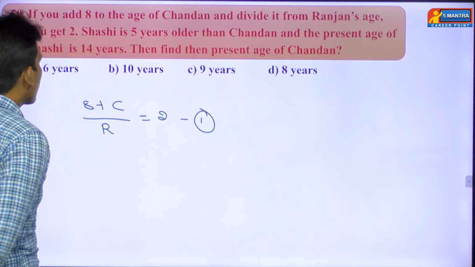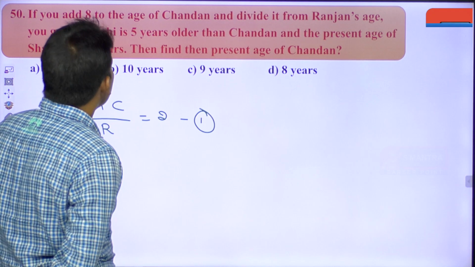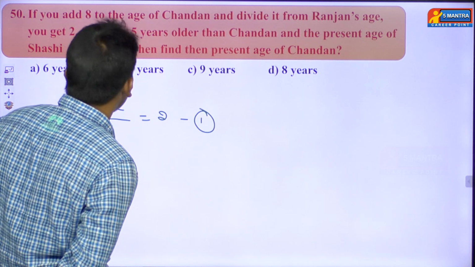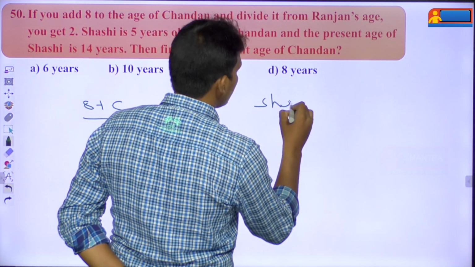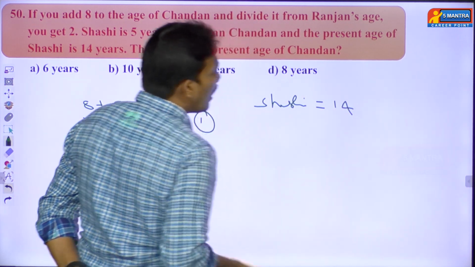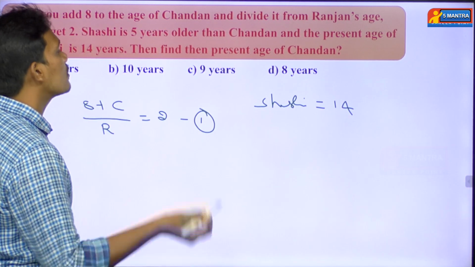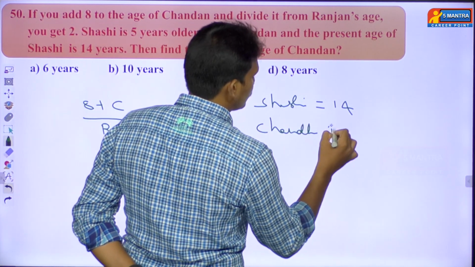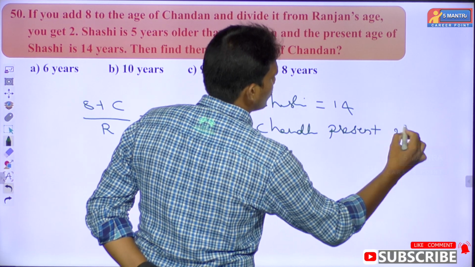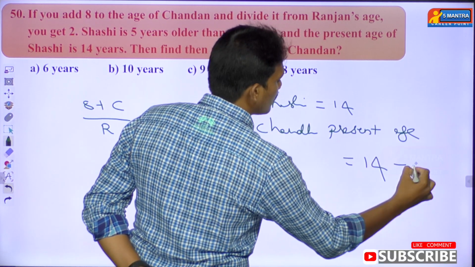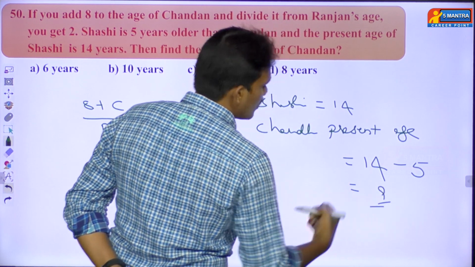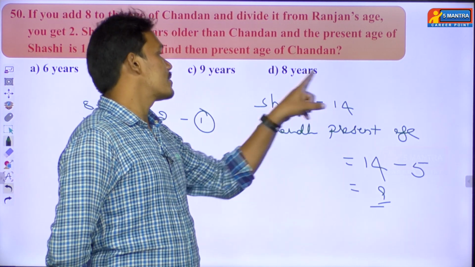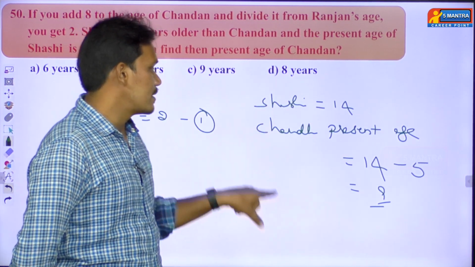And then what about the second point? Shashi is 5 years older than Chandan and the present age of Shashi is 14 years. So Shashi's present age equals 14, and Chandan is younger by 5 years, which means for Chandan's present age you subtract 5, then you are going to get 9. Because Chandan is 5 years younger than Shashi, I'm subtracting that 5. So Chandan's present age is 9.